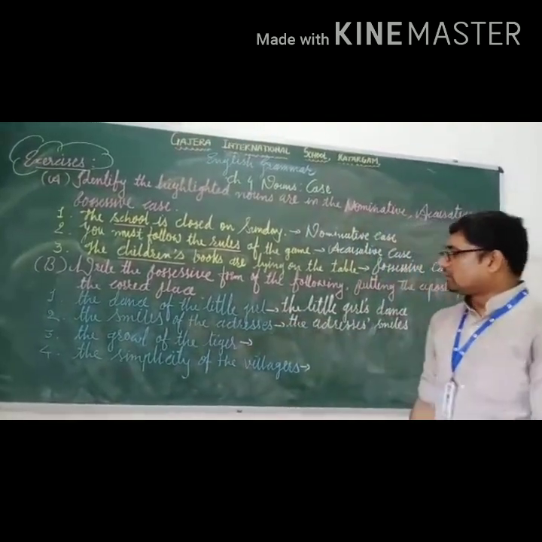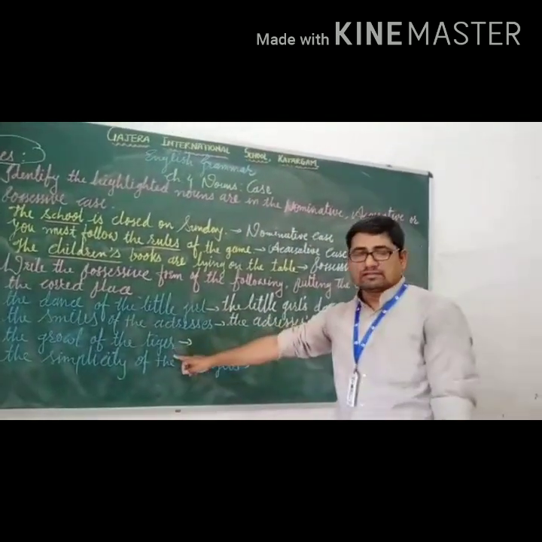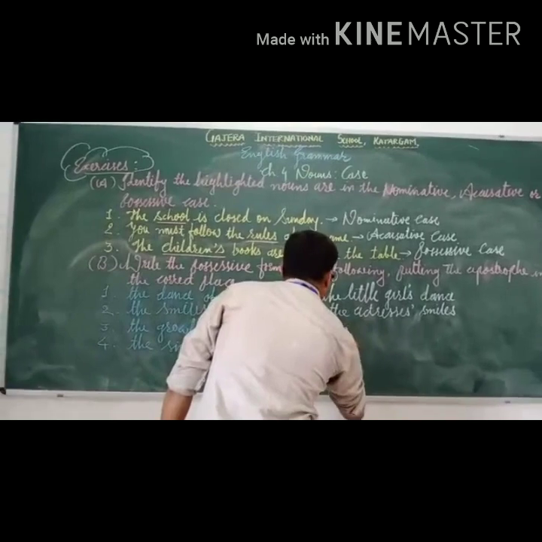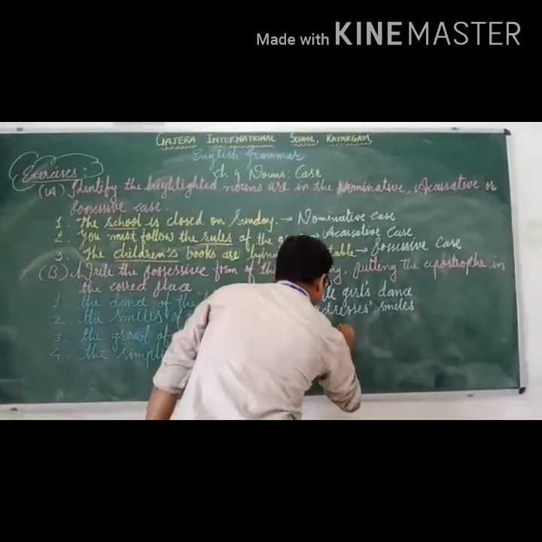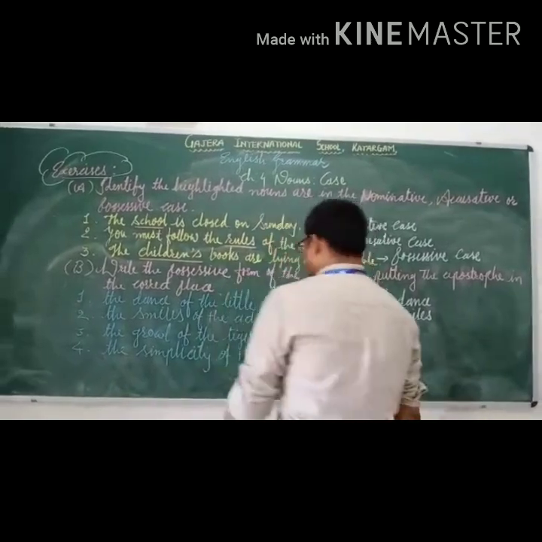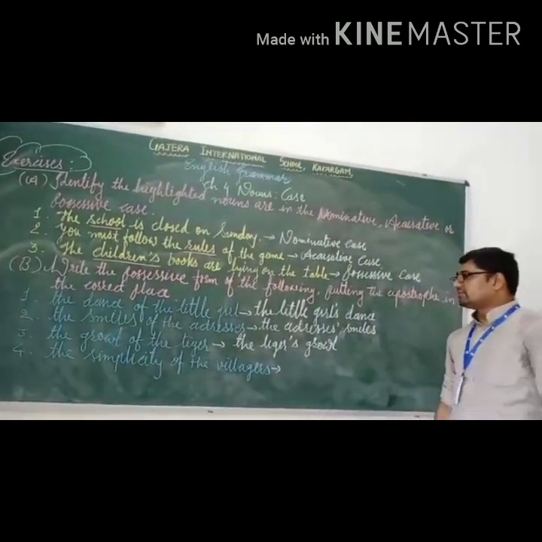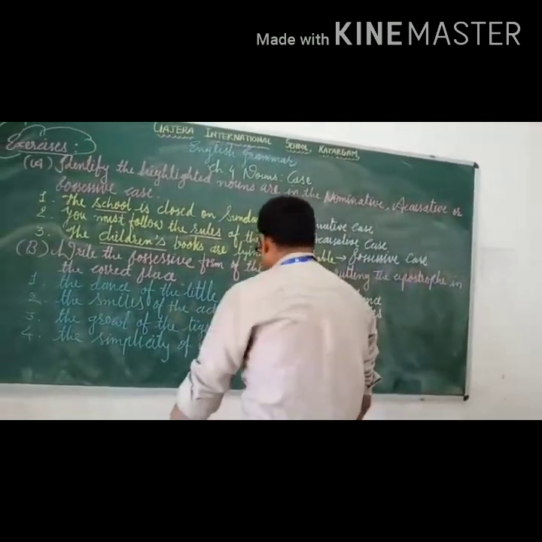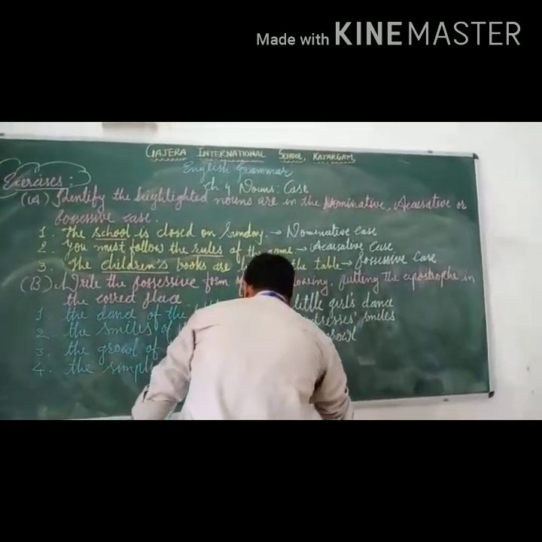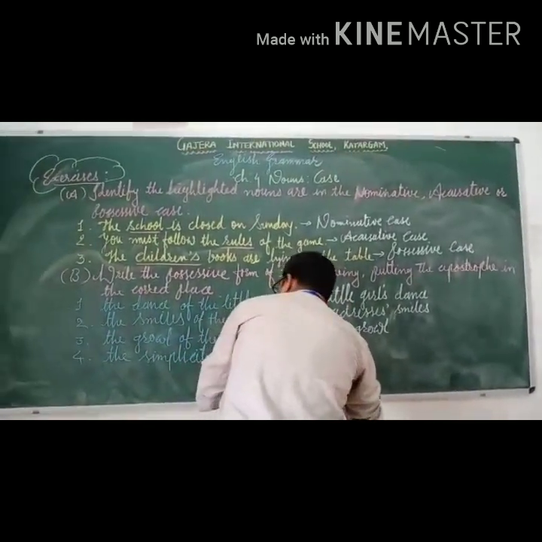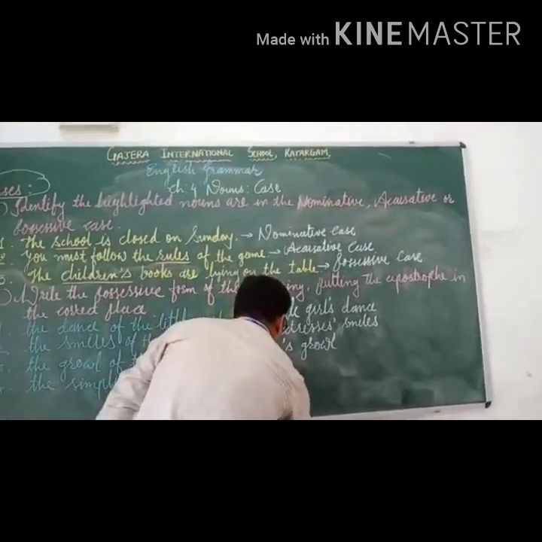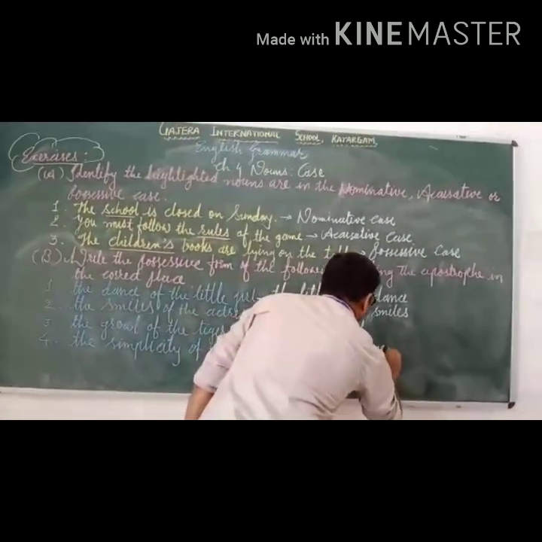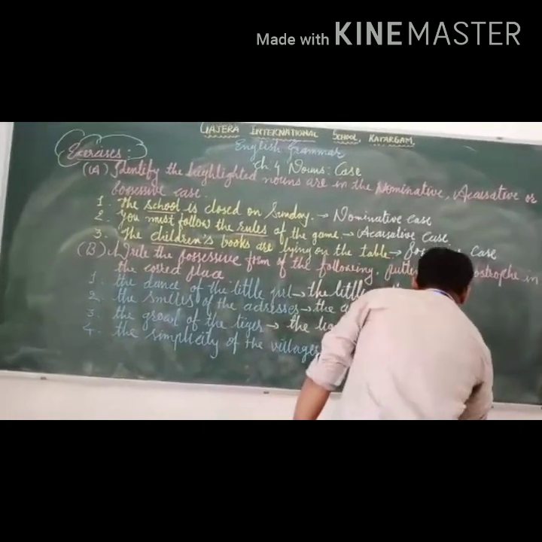Third one, the growl of the tiger. Tiger is a singular noun. The tiger's growl. And the last one, the simplicity of the villagers. Now villagers is in the plural form. So we will not repeat apostrophe S. It will take simply just the apostrophe mark. So the villagers' simplicity.